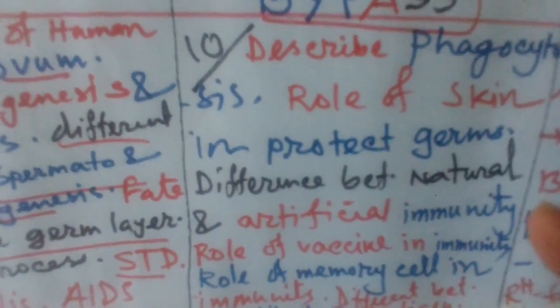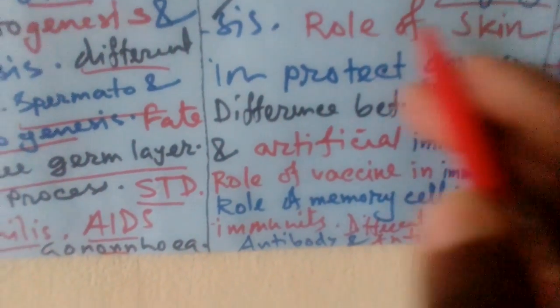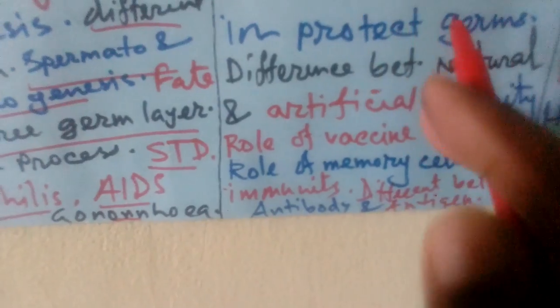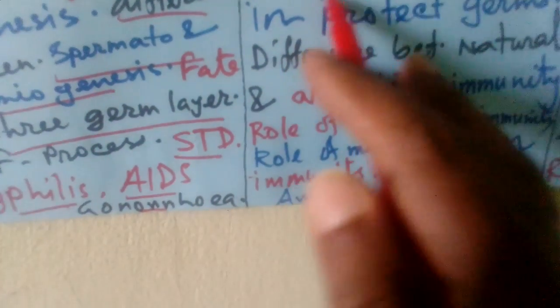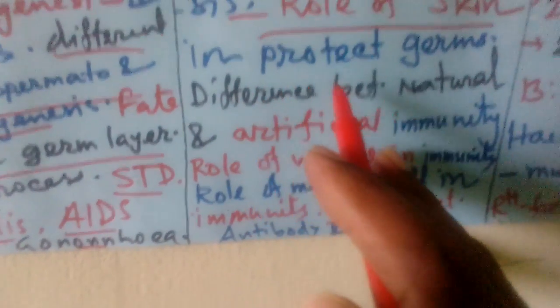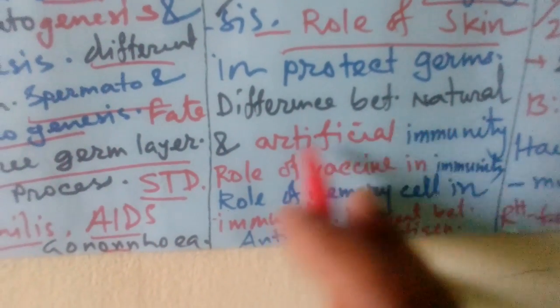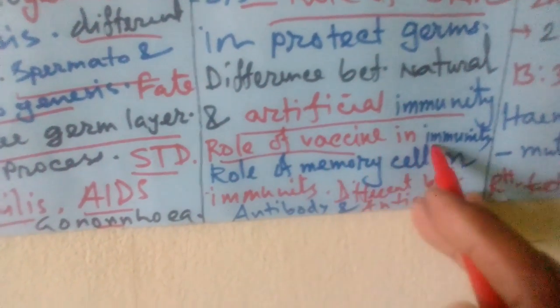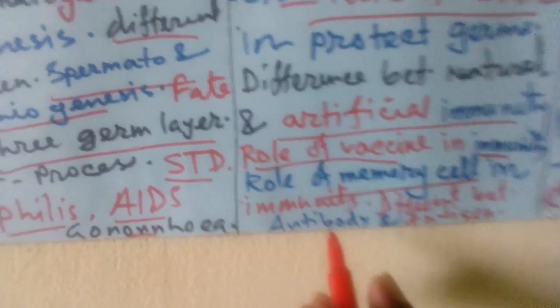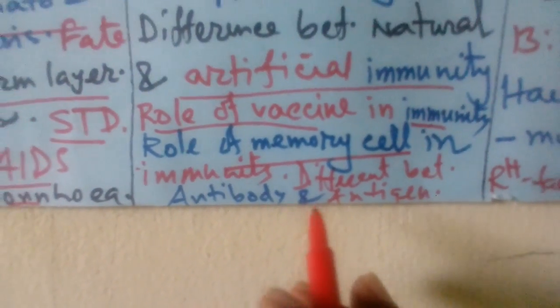Then chapter 10 is also important, that is phagocytosis. I mentioned already last year one question came, that is from antibody structure, but this year I think skin, that is its role in defense mechanism, or the difference between natural and artificial immunity, and the role of vaccine in immunity, the role of memory cell in immunity, and the difference between antibody and antigen.